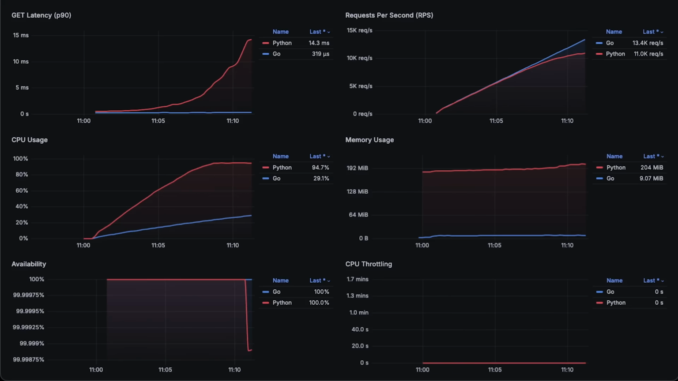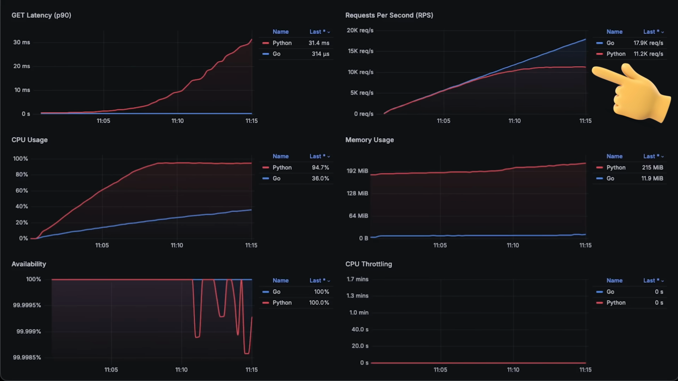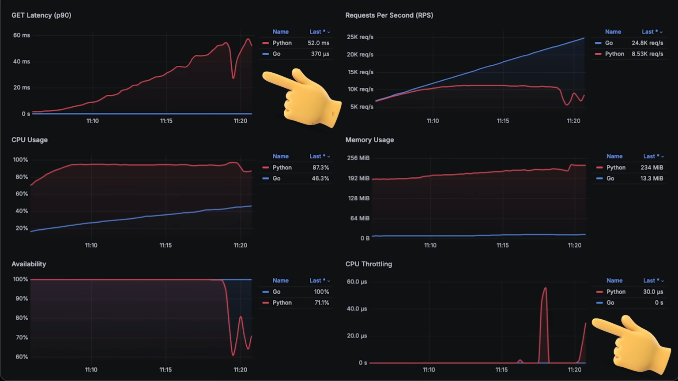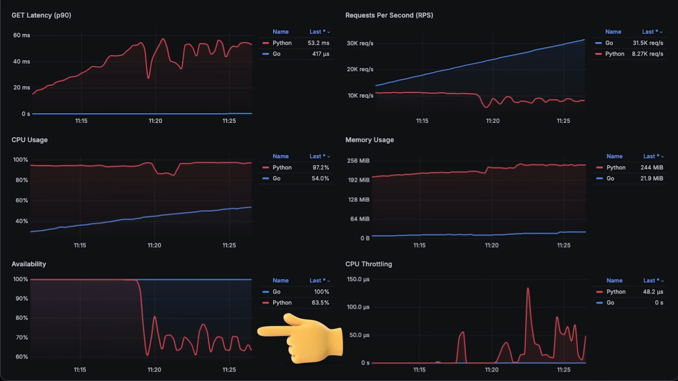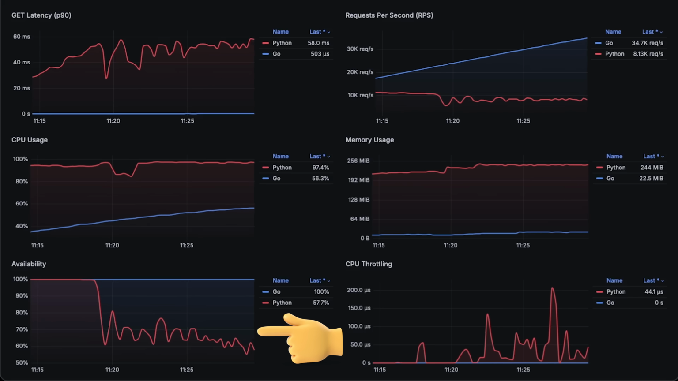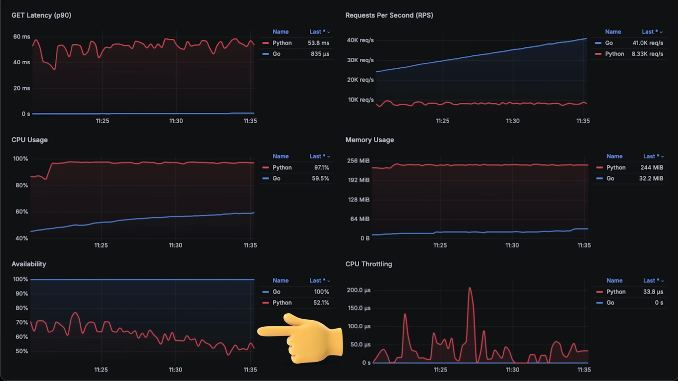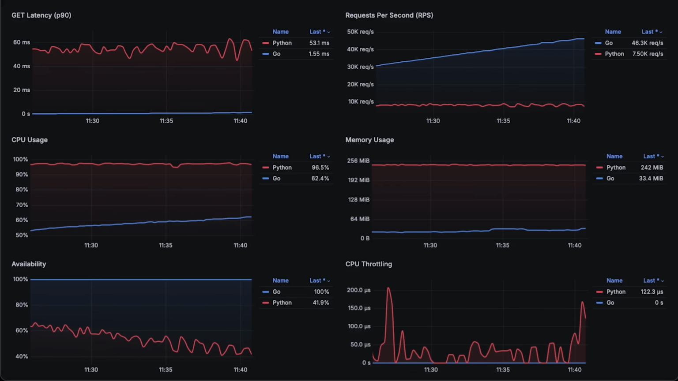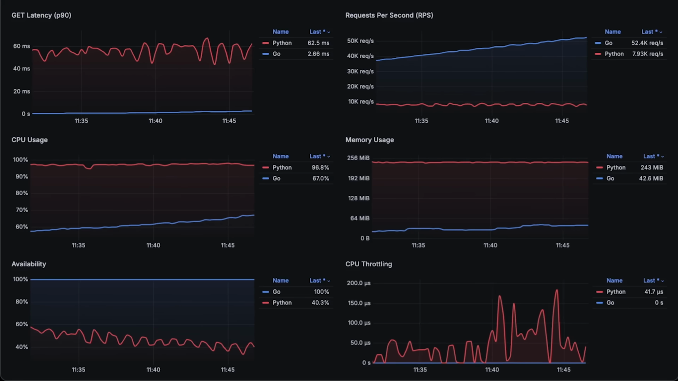The second test is actually more interesting. At around 11,000 requests per second, it also started to fail due to CPU throttling. Its latency went all the way up and availability dropped. I was expecting better performance with all those optimizations and many pull requests I received so far. You can find all of them in the video description. I'm just going to run it for a few more minutes until Go application starts to fail as well.